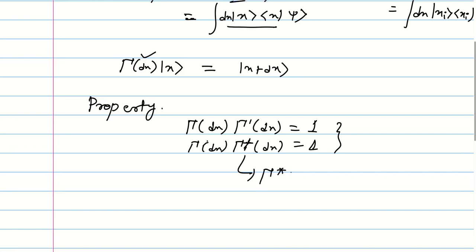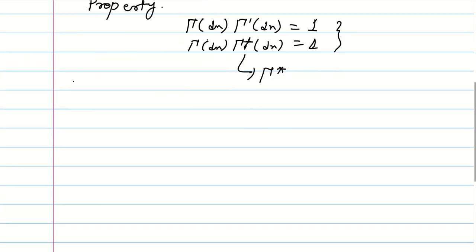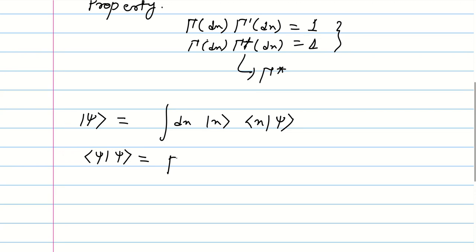Okay, so in this case, we have seen this is our state function and it contains all information, and we represented this in position eigenket, and it looks something like this. What we know, what is this? This is the probability of finding the particle.